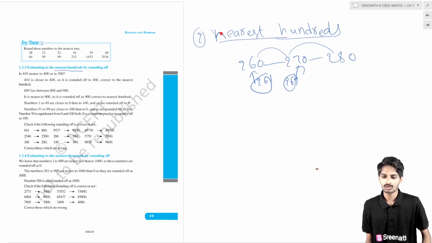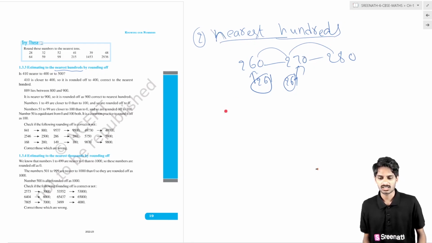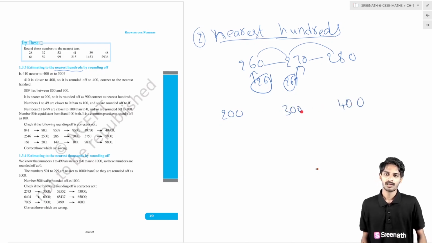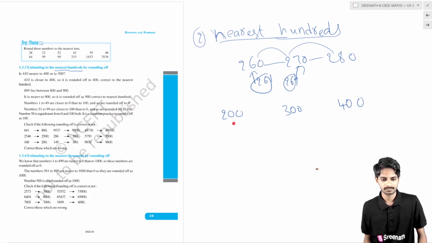Now we have to round off a number to the nearest hundreds. What do we have to do in this case? We have to take 200, 300, 400. The numbers must have a difference of 100 between them. So suppose we have 500, like that. Here the number is 410.